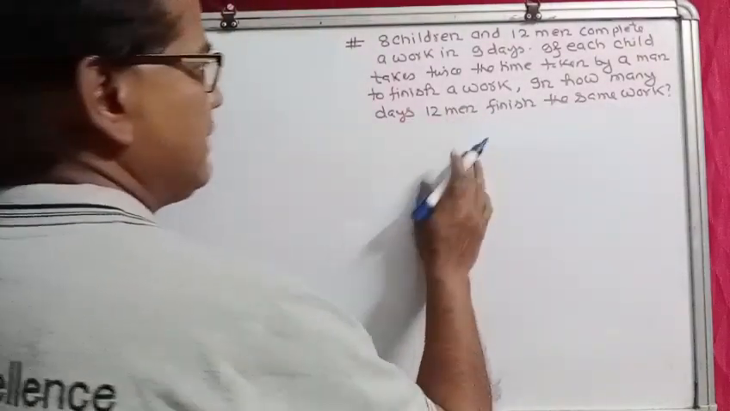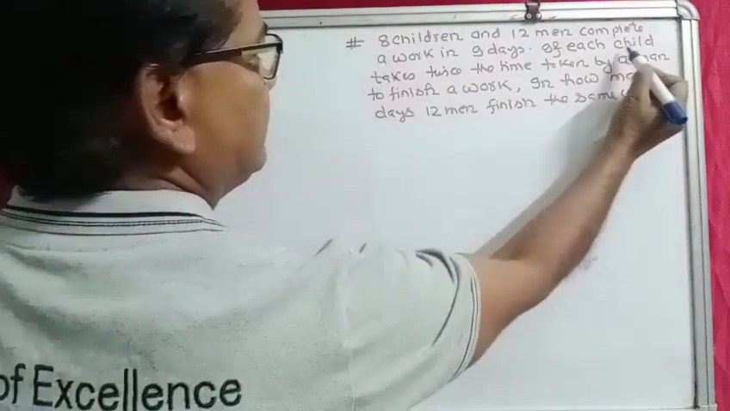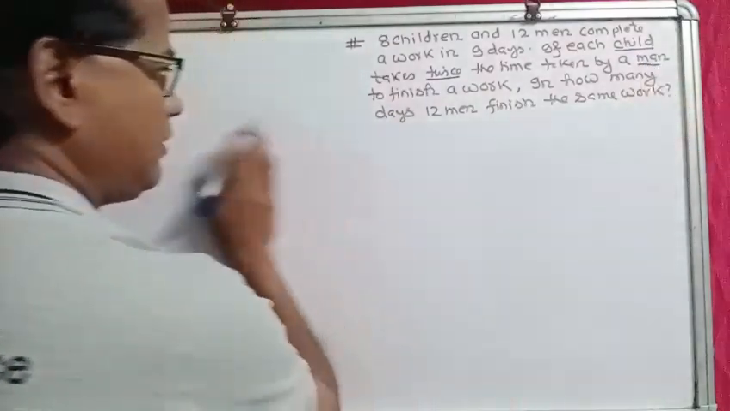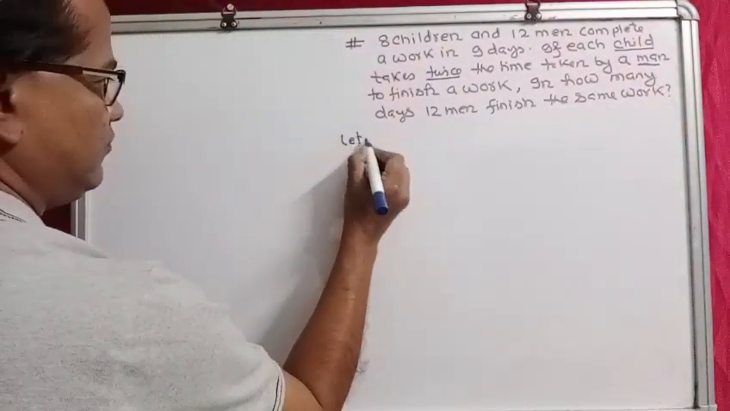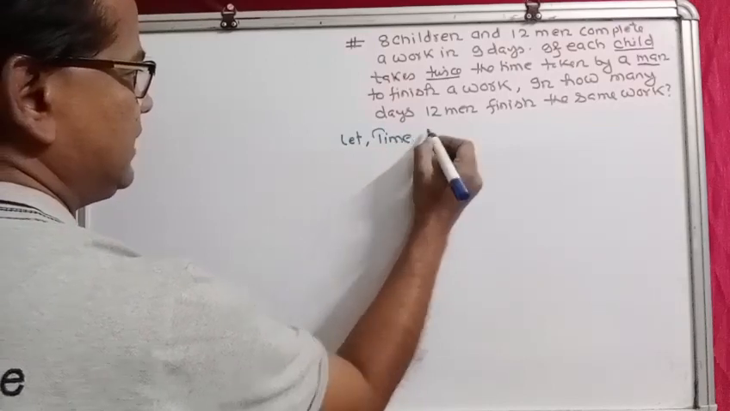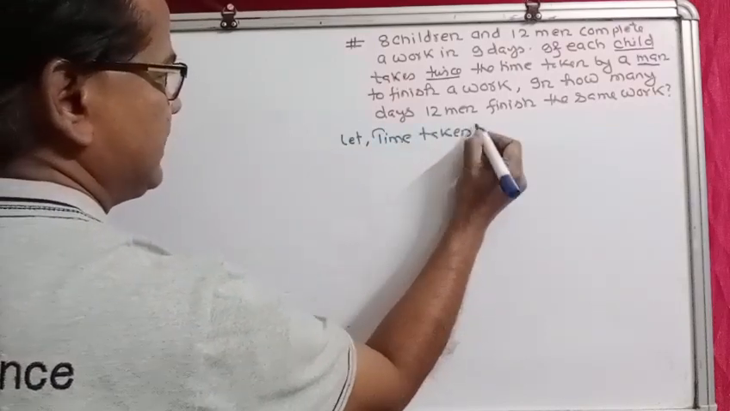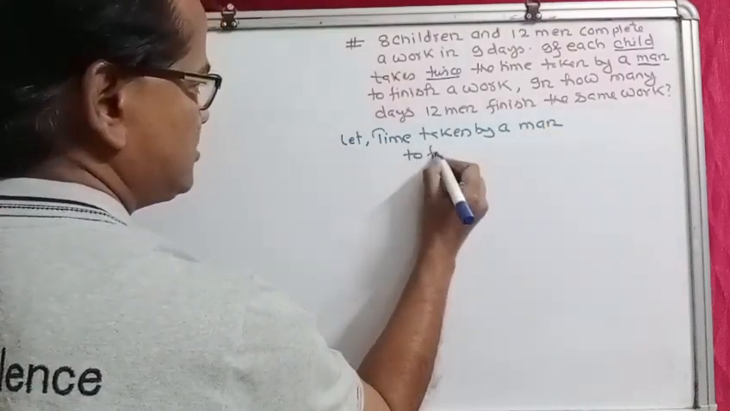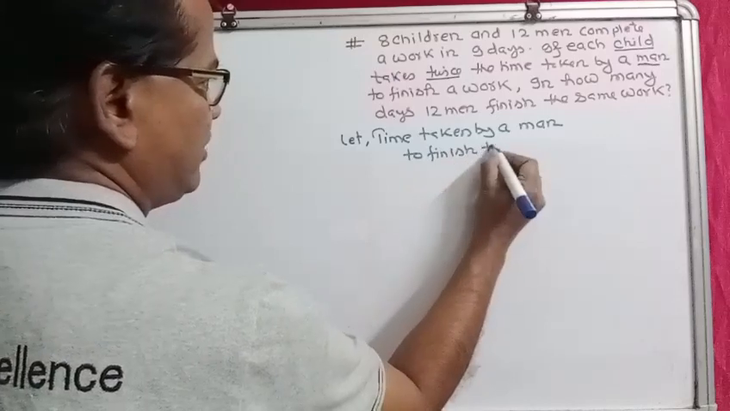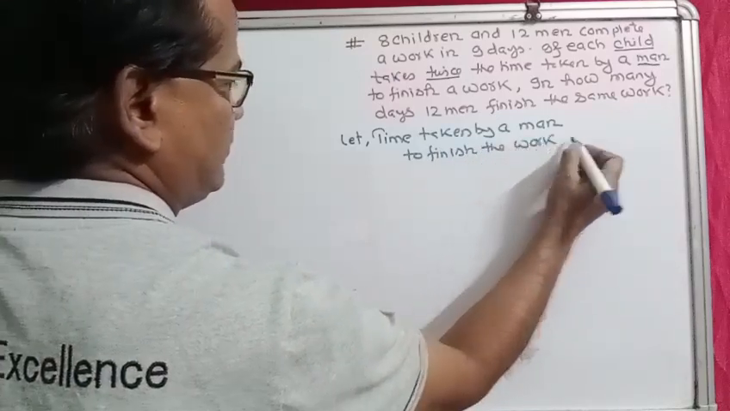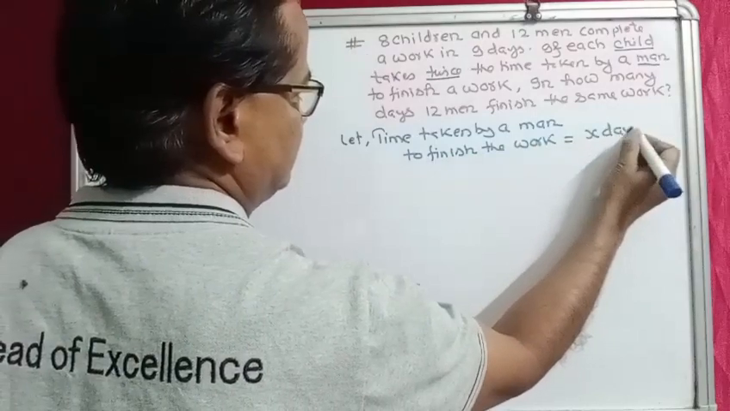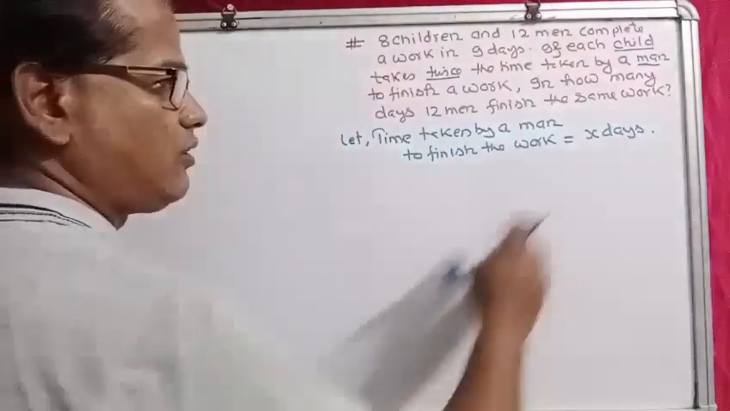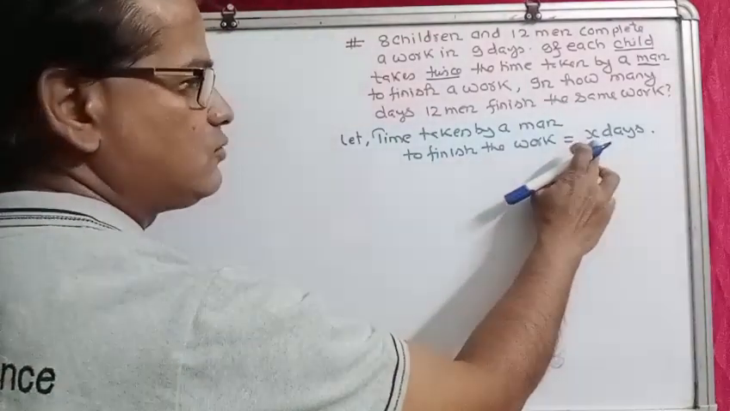So the time taken by a child is double, twice the time taken by a man. Now let the time taken by a man to finish the work be x days. Now the child is taking double the time, so obviously one child will take 2x days.